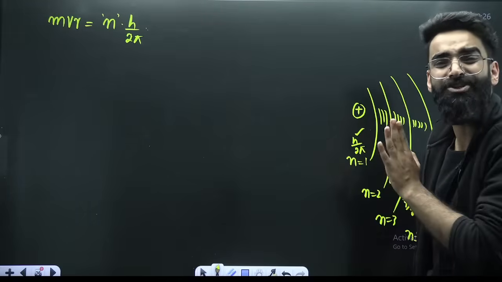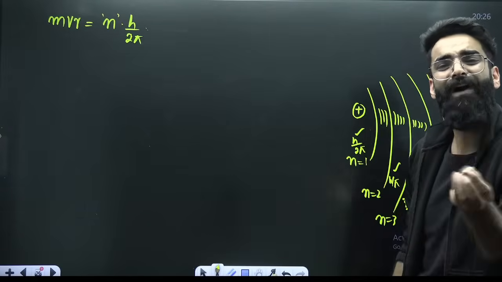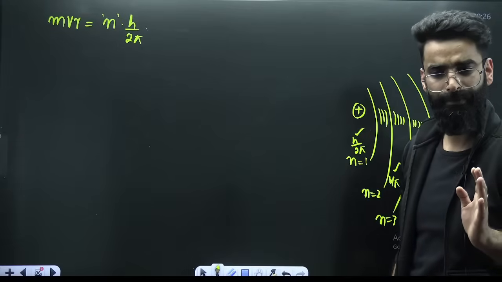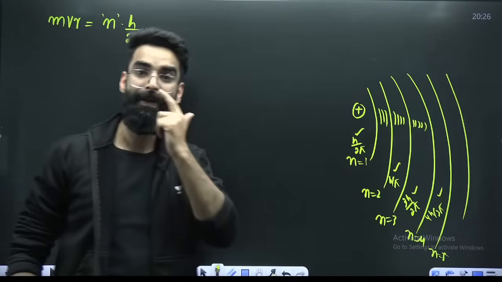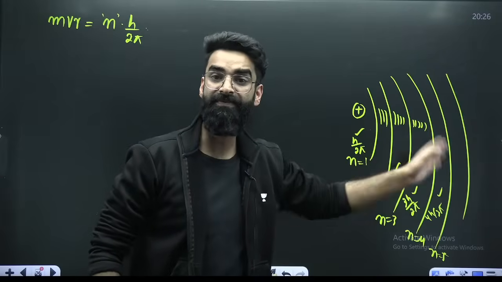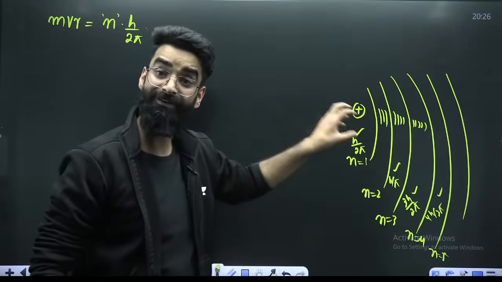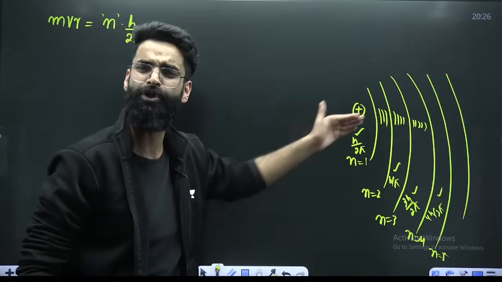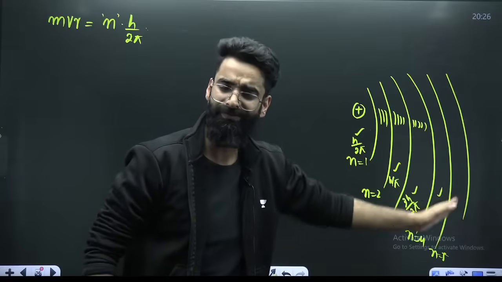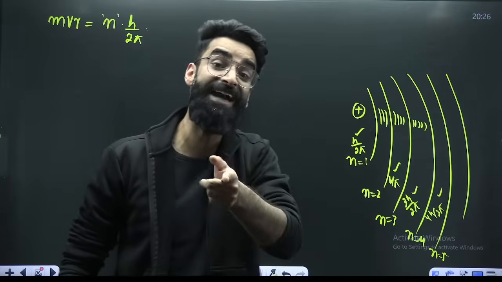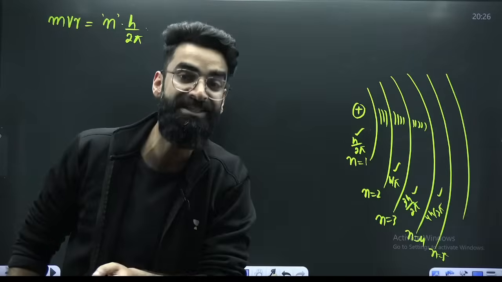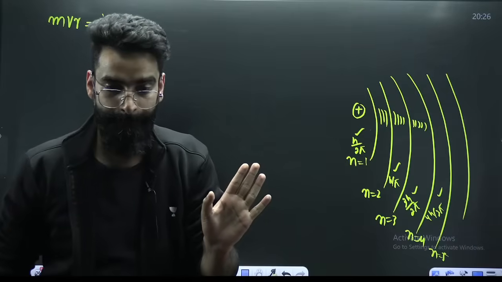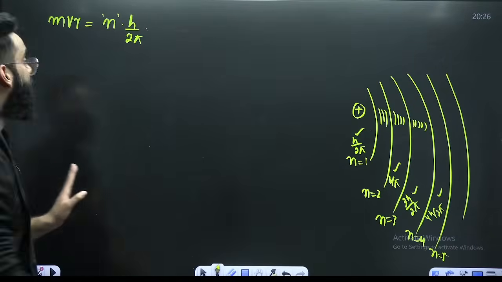Electron won't be present in that shell wherein the angular momentum will be 1.1 h upon 2 pi, 1.3 h upon 2 pi, 1.5 h upon 2 pi. You're getting me? There are infinite shells here, but the electron will be present only in those shells wherein the angular momentum is either h upon 2 pi, 2h upon 2 pi, 3h upon 2 pi, 4h upon 2 pi, 5h upon 2 pi. Electron won't be present in that shell wherein the angular momentum will be 1.1 h upon 2 pi, 3.5 h upon 2 pi, 4.6 h upon 2 pi. No. Perfect.